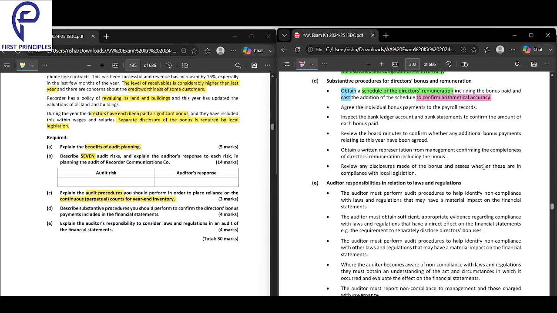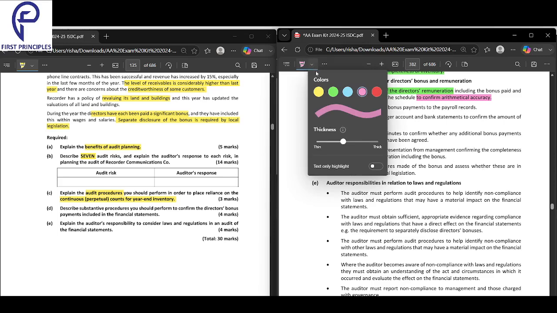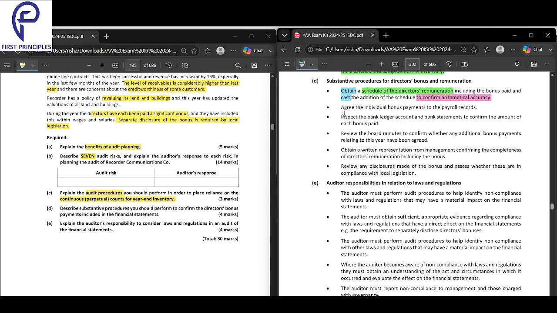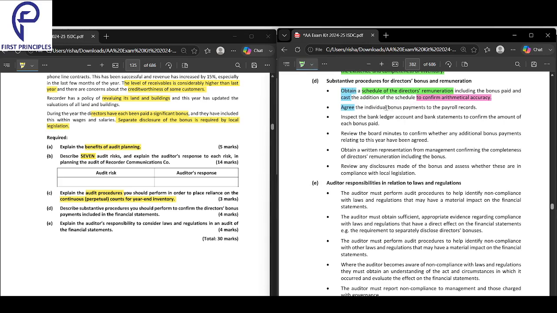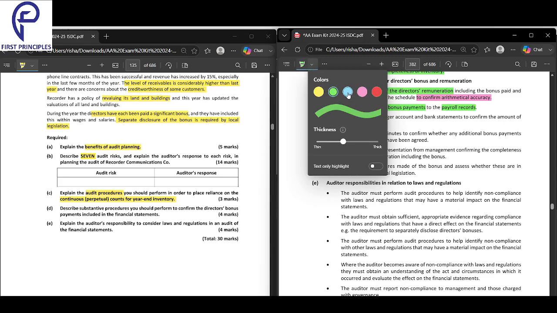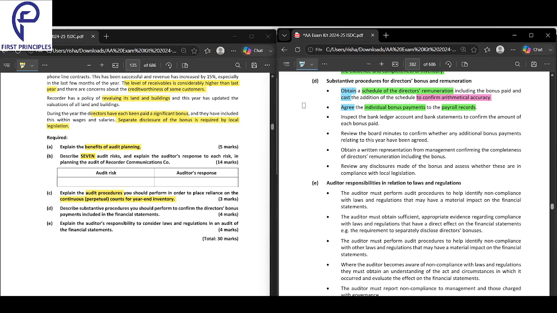So obtain a schedule of the director's remuneration, including the bonus paid, and cast the addition of the schedule to confirm accuracy. Once we get the schedule, we will cast it, that means we'll add it up just to ensure accuracy. Next, we will agree the individual bonus payments to the payroll records, just to make sure it has been done in an accurate and complete way.